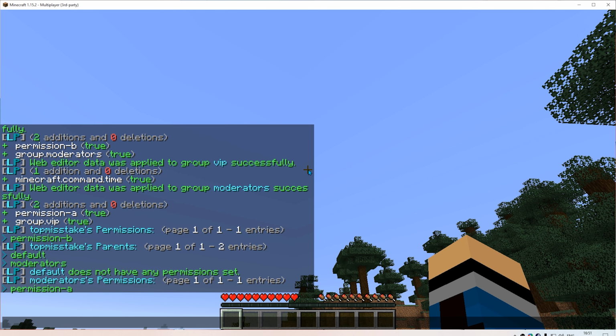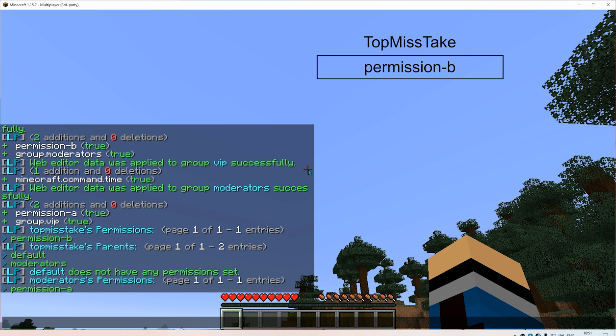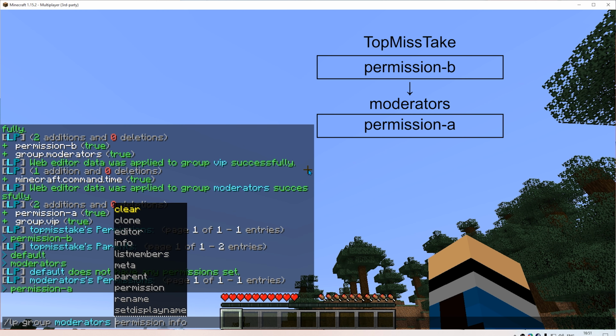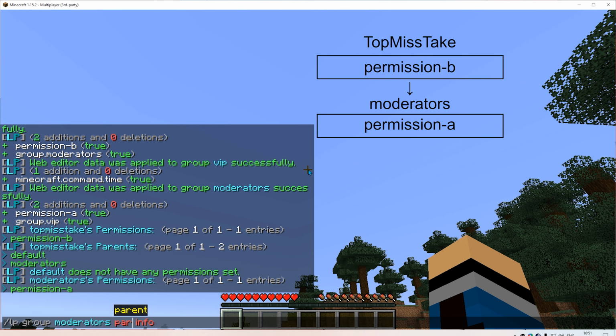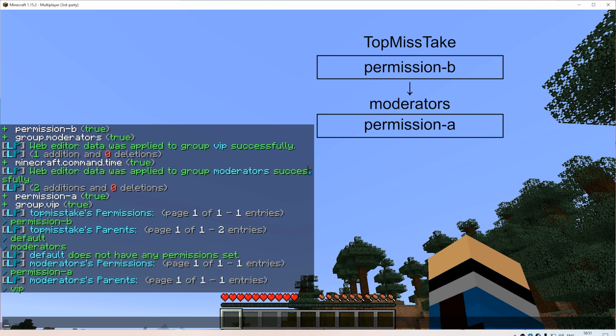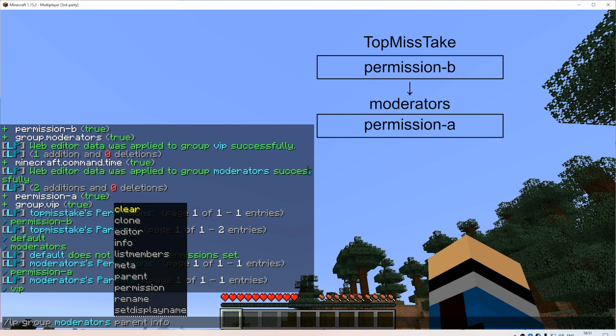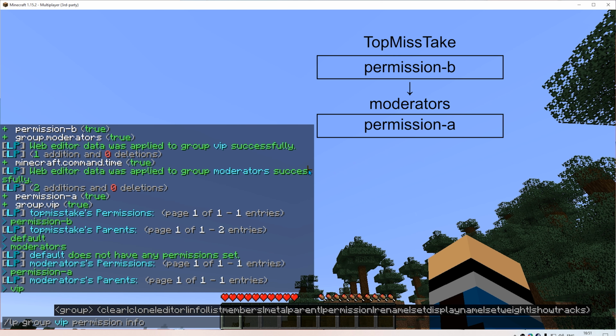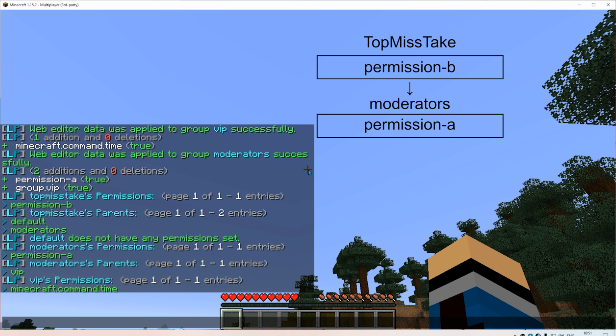It has permission A, so actually top mistake inherits both permission B and A. And finally, let's check the parents of moderators, which is obviously VIP. Alrighty, so in total, top mistake inherits permission B, permission A, and